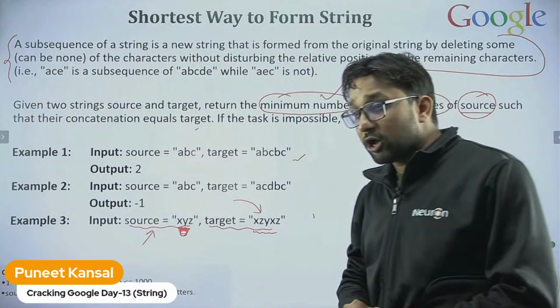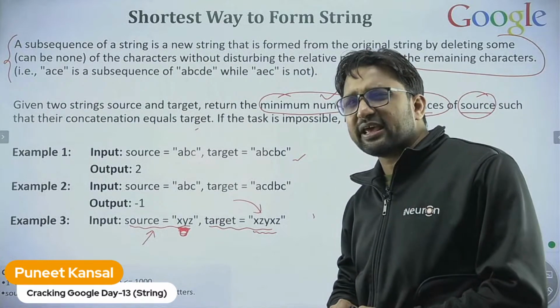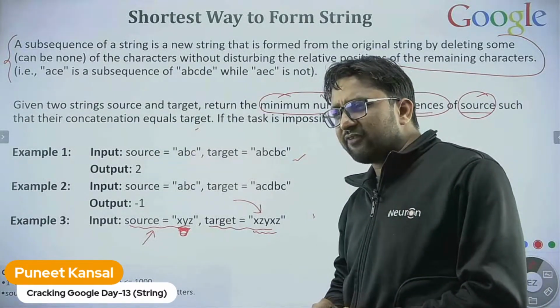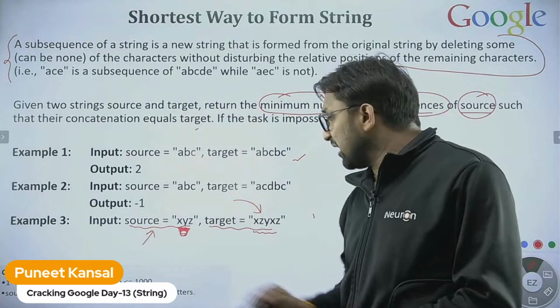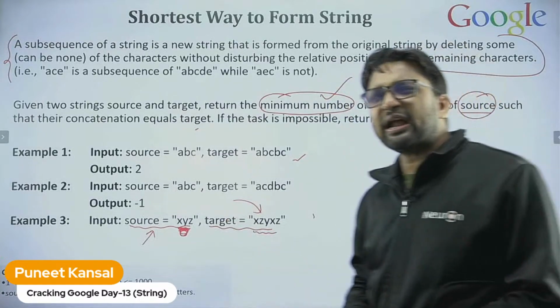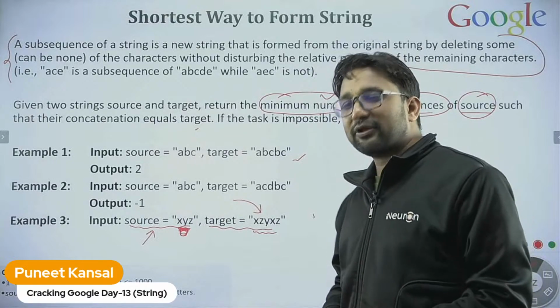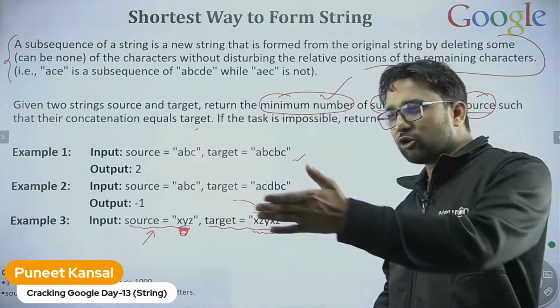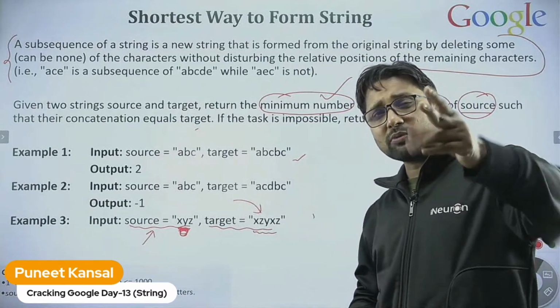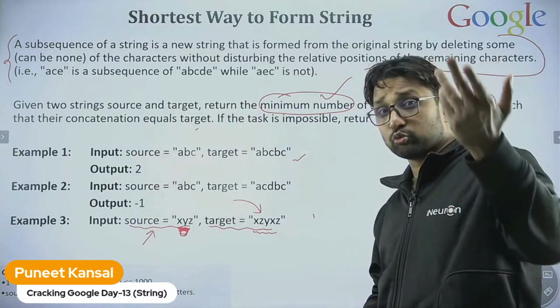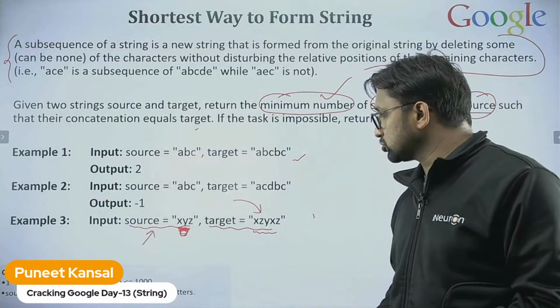Let's see. Ayush is saying 5. Ayush is taking five subsequences. Ayush, we can take fewer subsequences also. Can you please try again? We can take fewer subsequences also. Thomas is saying 2 now. Thomas, can you please tell me which two subsequences you will use?